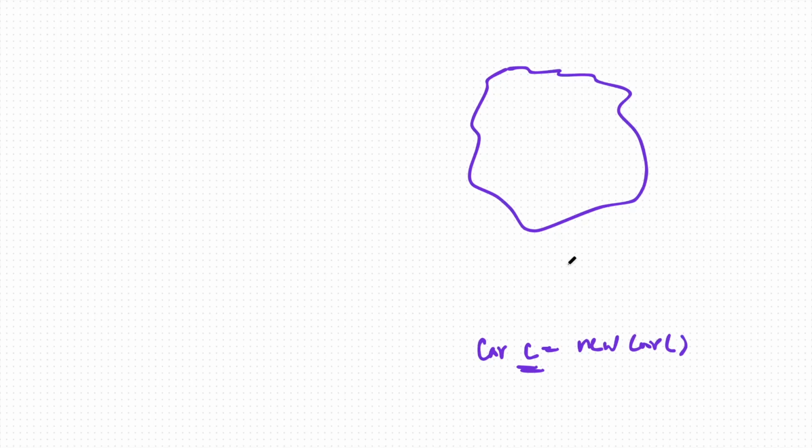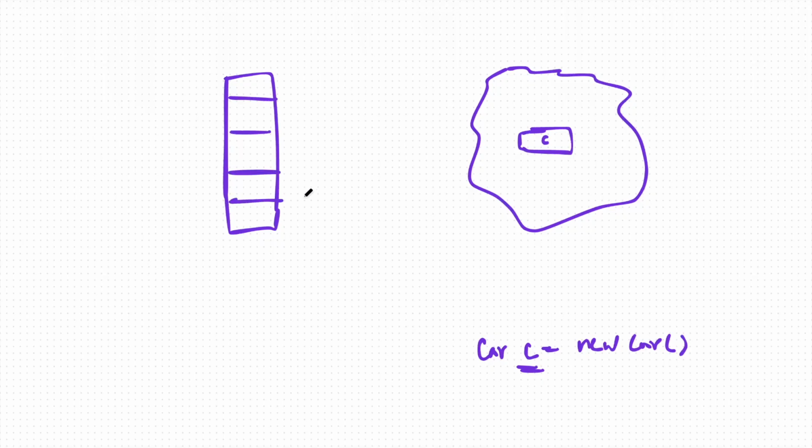It means inside my heap memory I have memory space allocated for this object c. Okay, cool. Now I have another, stack memory over here, which is calling this object, which is referencing this object basically.